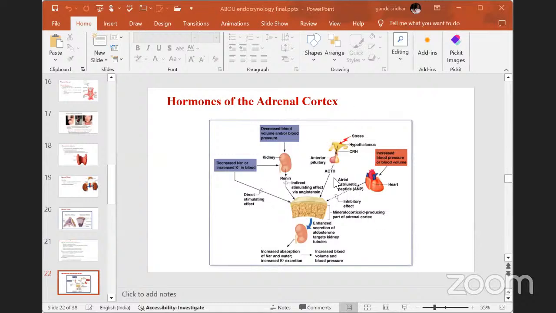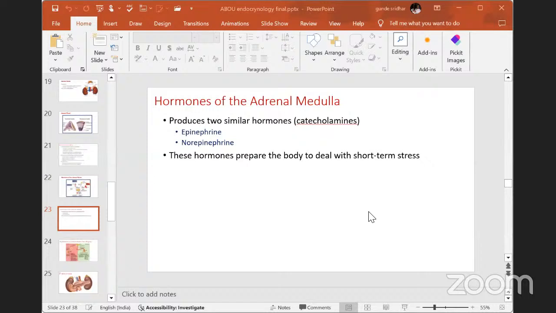You can see here the adrenal cortex regions and their functions. The next part is the adrenal medulla. The hormones discussed in our previous lecture, aldosterone and cortisol, are mainly released from the cortex region.